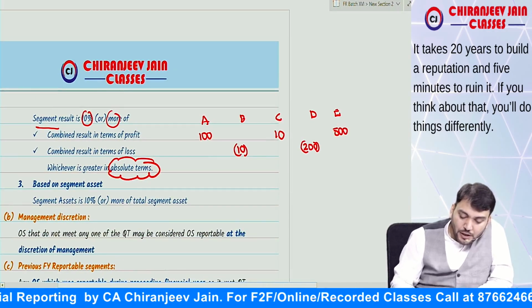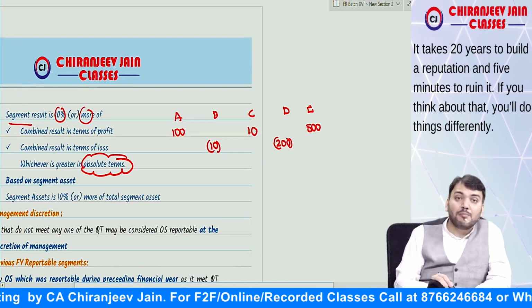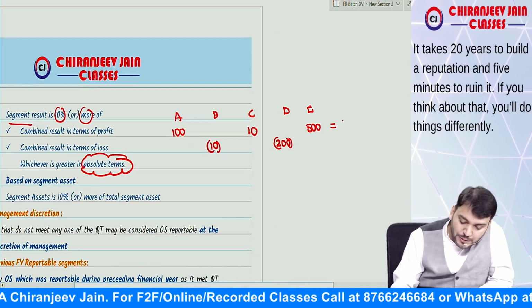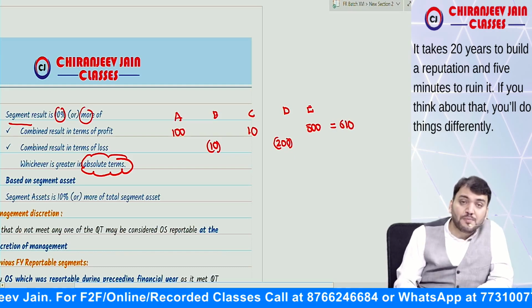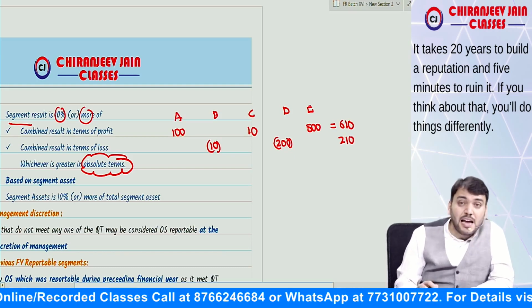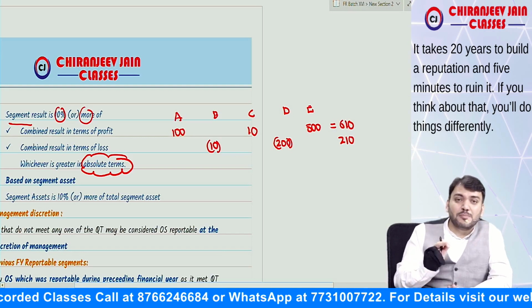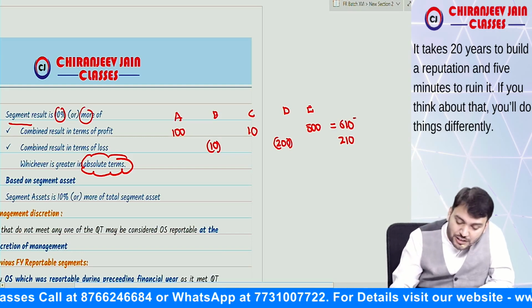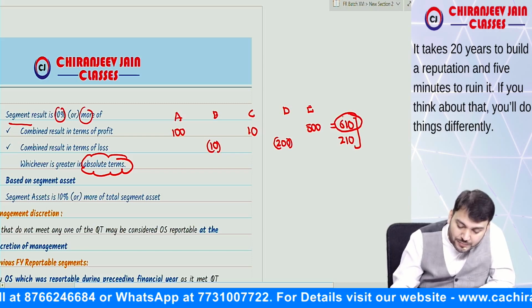Are you getting what I'm saying? First find the combined result in terms of profit, which becomes 610. Then find the combined result in terms of loss, which becomes 210. Take the absolute figure, meaning remove the negative sign. Whichever is higher, 610 is higher.